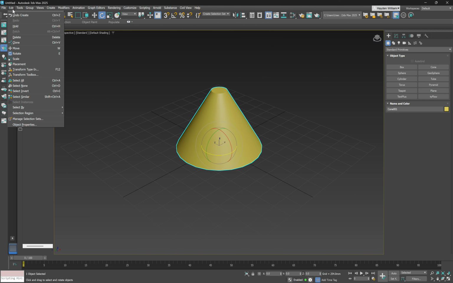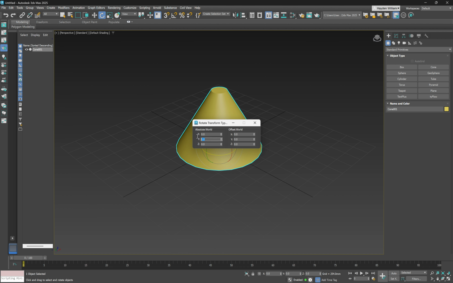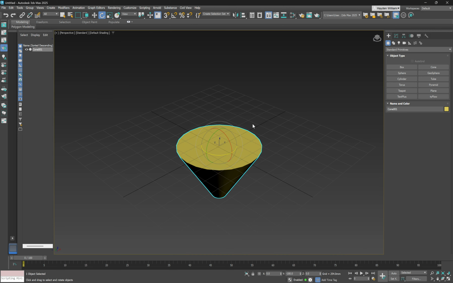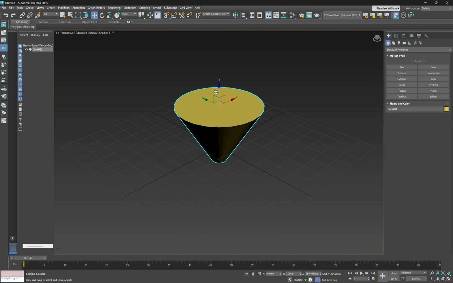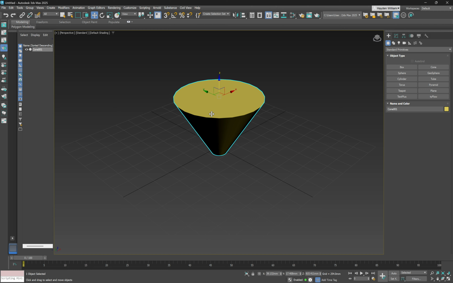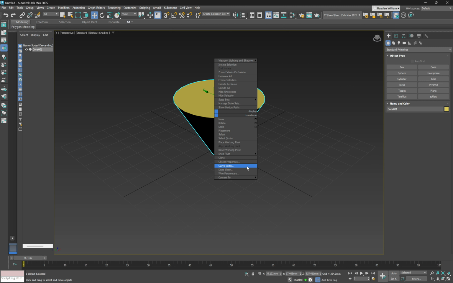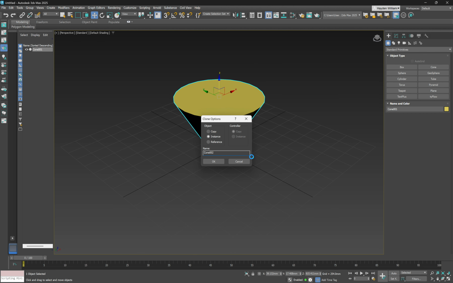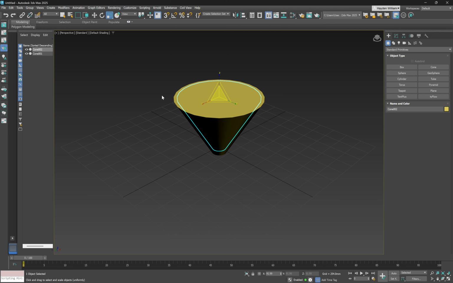So we'll go rotate, edit, transform, type in, flip it 180 degrees. And we'll bring that just back up again so it's above that grid. And then we will clone that as a copy, and then rescale that down. So we've got a cone inside a cone at this point.